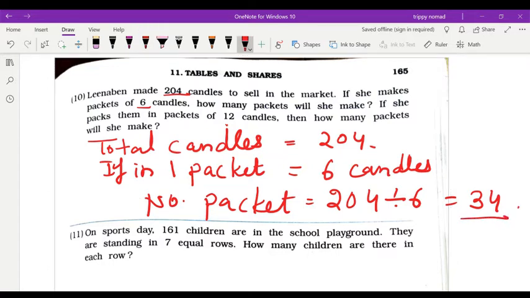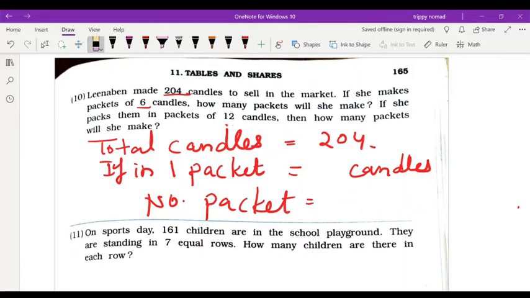But if there will be 12 candles, that means what will you do? Second part, I am doing: if 12 candles, then 204 will be divided by what? This is the second part of the question. That doesn't mean I have done wrong. Okay, two parts in this question.